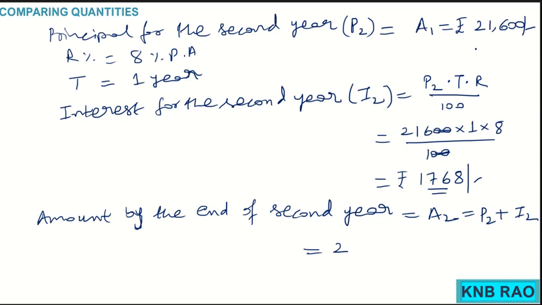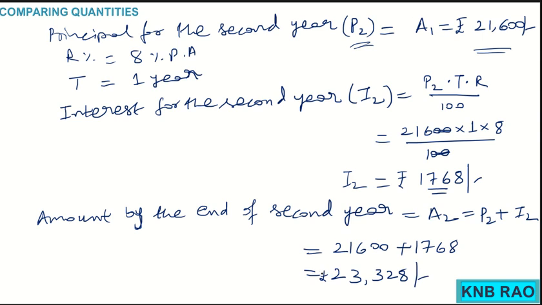Principal for the second year is 21,600 added to the interest for the second year, which is 1,728. Put together, you have got here now 23,328 rupees. Now tell me children, here you have got this 328, sorry, this 128.